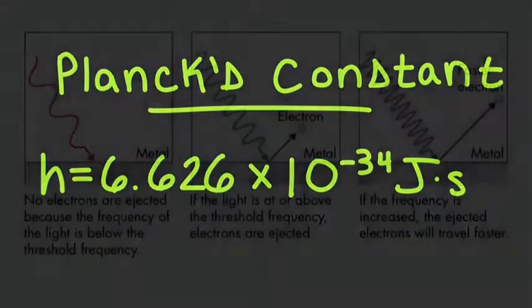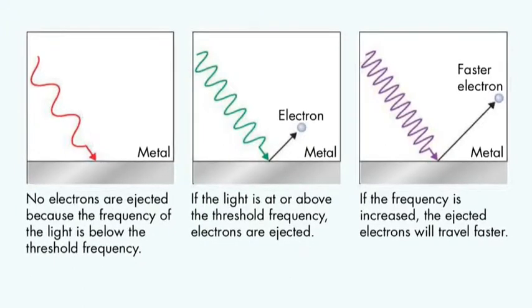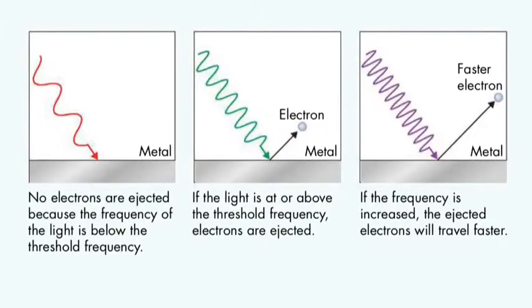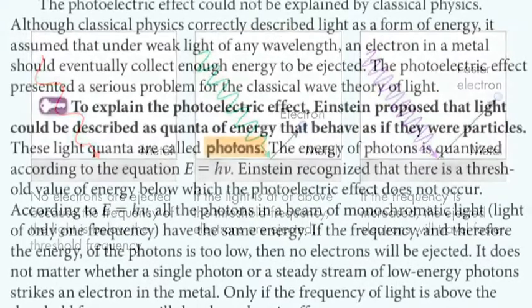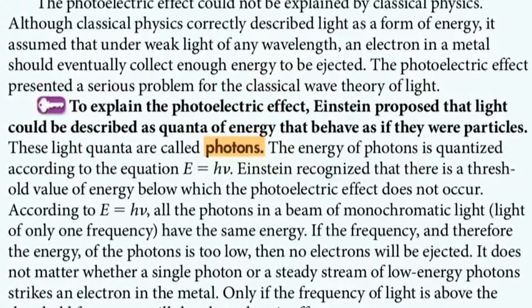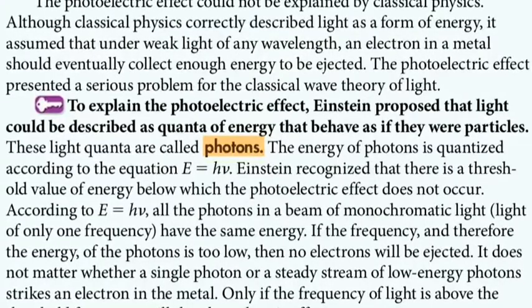Albert Einstein used Planck's quantum theory to explain the photoelectric effect. In this effect, electrons are ejected when light shines on a metal. A specific frequency is required for this to take place. To explain this effect, Einstein proposed that light could be described as quanta of energy that behave as if they were particles. These light quanta are called photons.